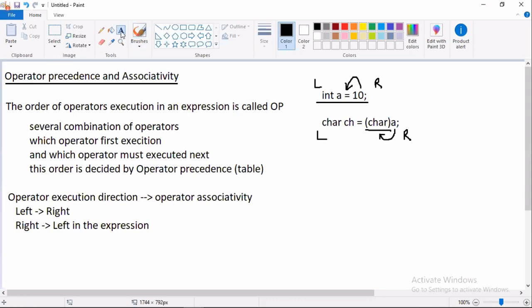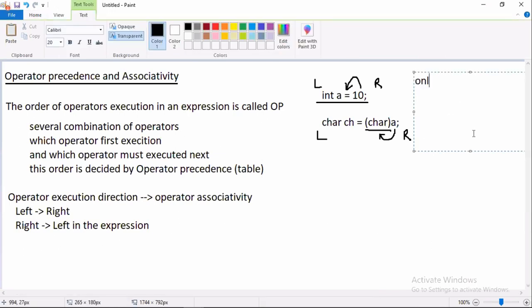So we have only two operators that are executed right to left. Those operators are number one, assignment, number two, casting, or simply say cast.